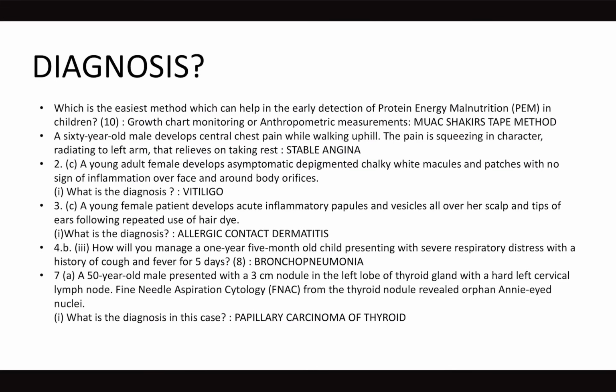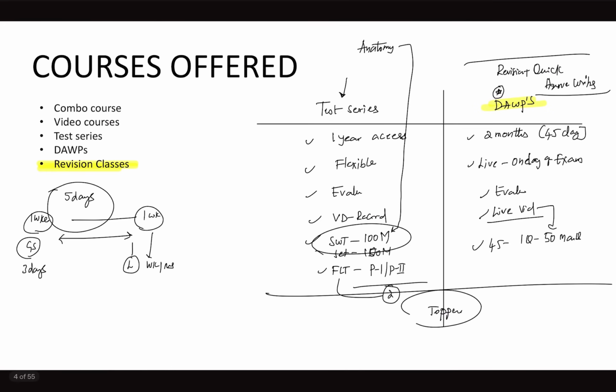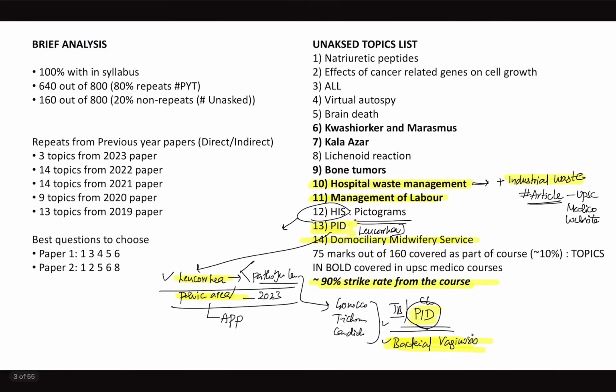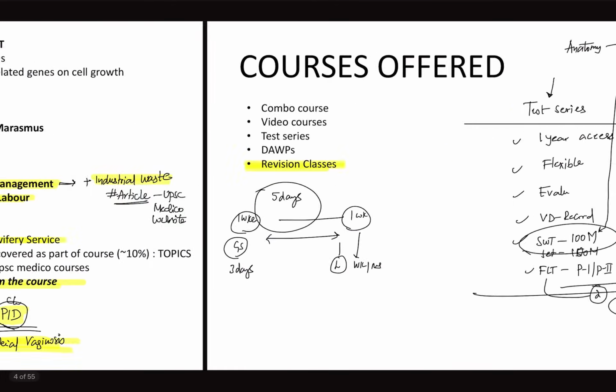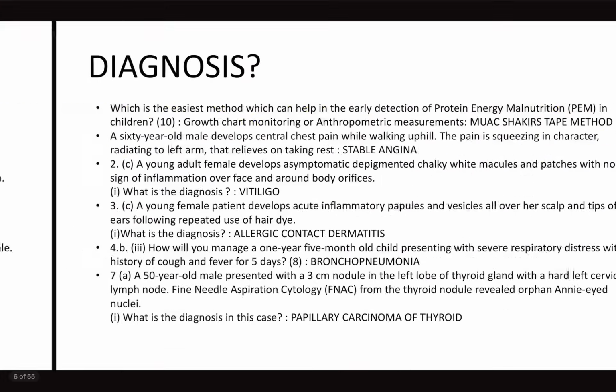Now we have done the major part of the diagnosis discussion. We have finished a little about what courses we offer and what unasked topics list have come, and a lot of take home messages with regards to medical science optional. Now we'll get into the straight subject. What were the questions which were asked based on the wastage? We'll start with anatomy.